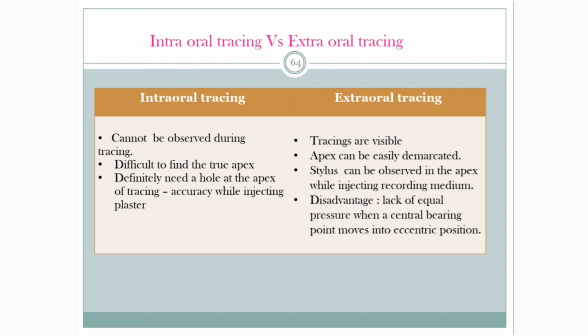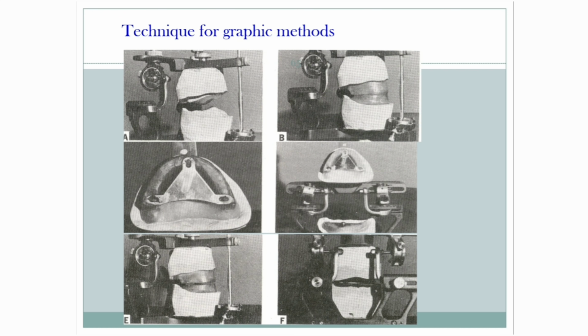In extraoral tracing, the stylus can be observed in the apex while injecting recording media. The disadvantage of extraoral tracing is the lack of equal pressure when the central bearing point moves into eccentric position. This is the picture showing the technique of the graphic method.